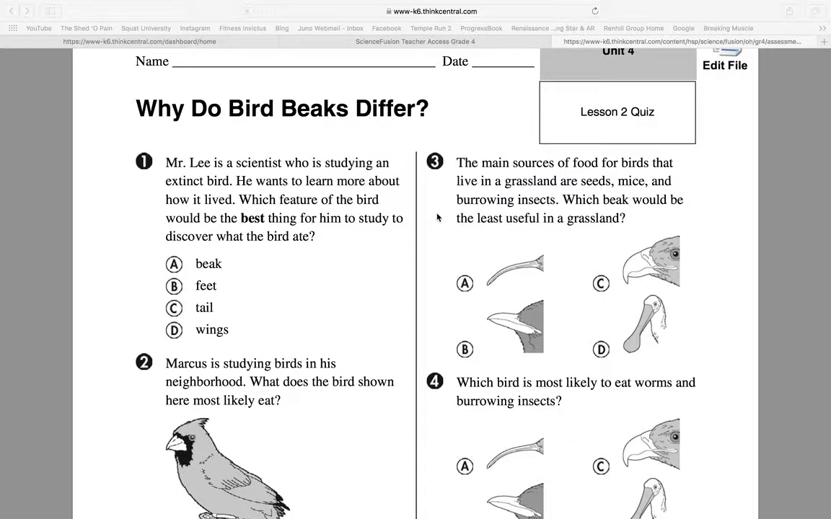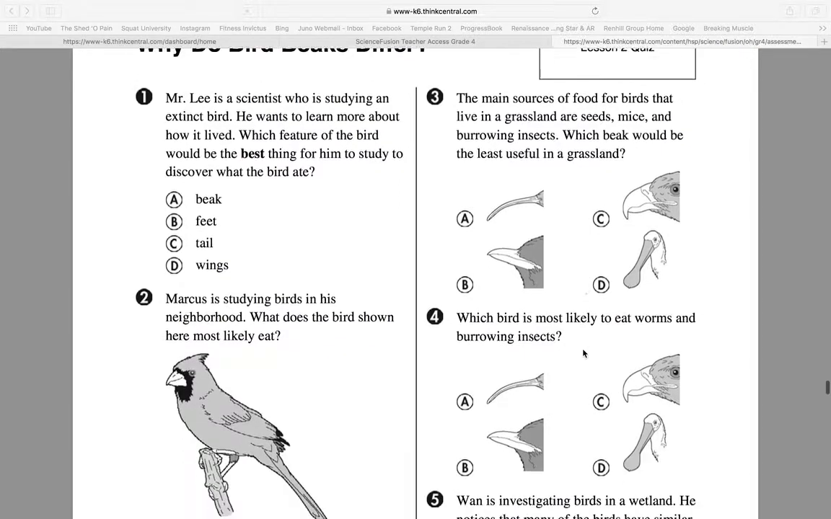Number 3. The main sources of food for birds that live in a grassland are seeds, mice, and burrowing insects. Which beak would be the least useful in this grassland? A, B, C, or D?